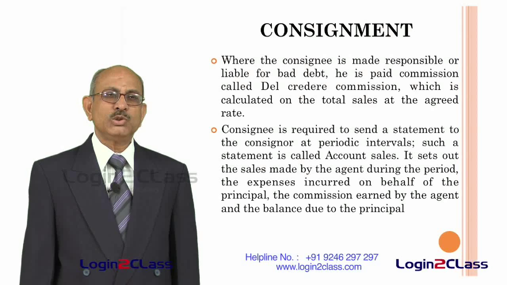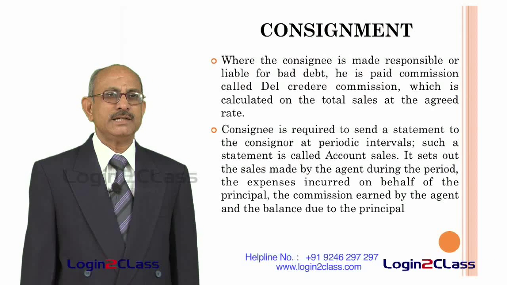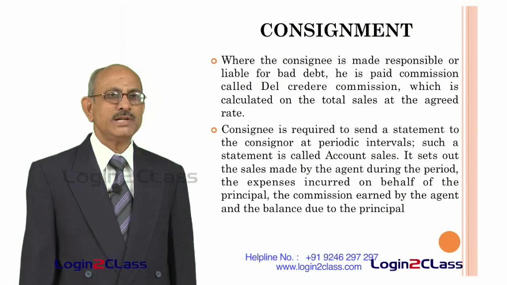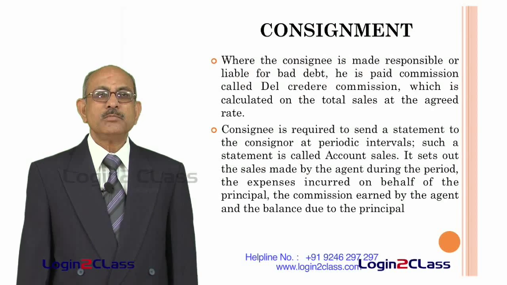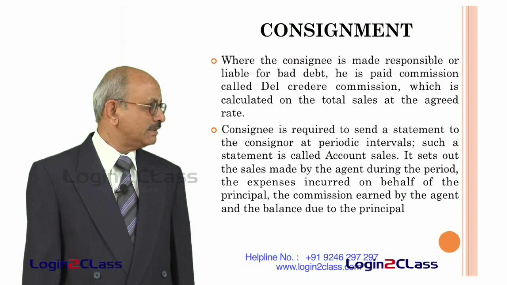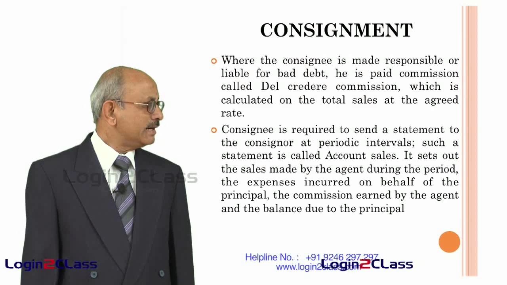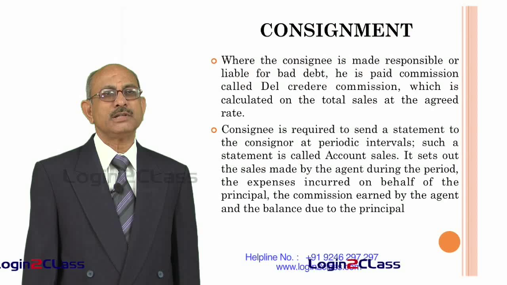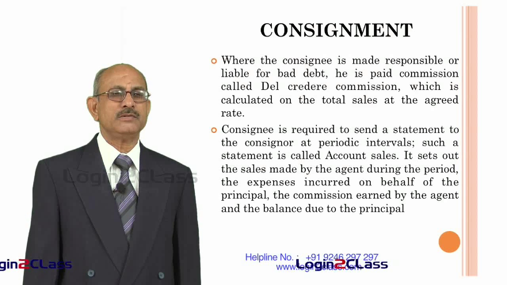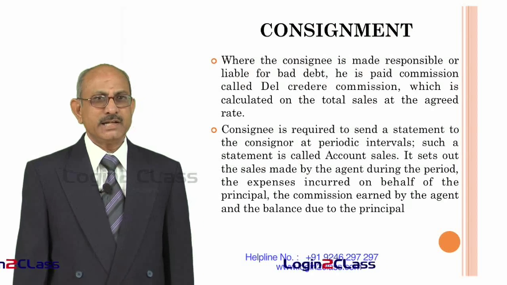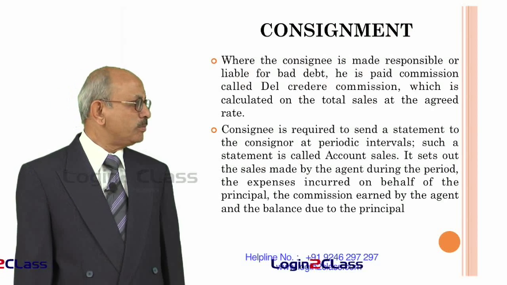The account sales also details, in addition to the sales made, the expenses incurred by the consignee on behalf of the consignor, that is on behalf of the principal, the commission earned by him, and the balance due to the principal. That means how much money he has collected from the sales, and after deducting the commission, how much money is required to pay to the consignor.